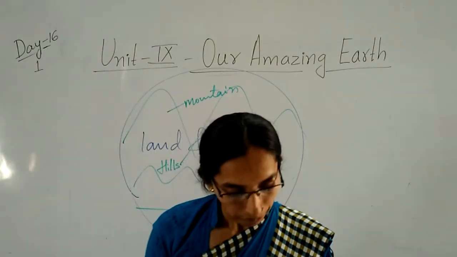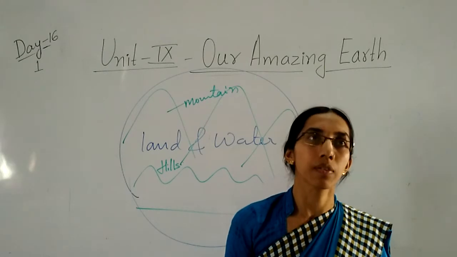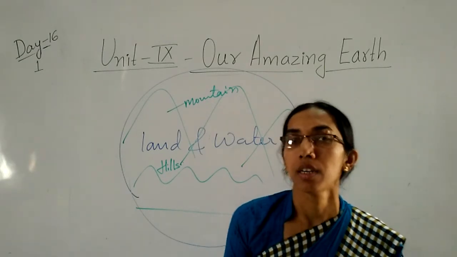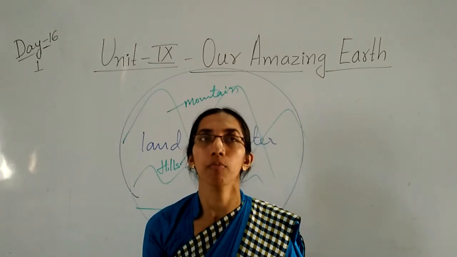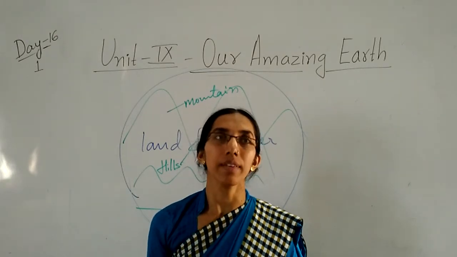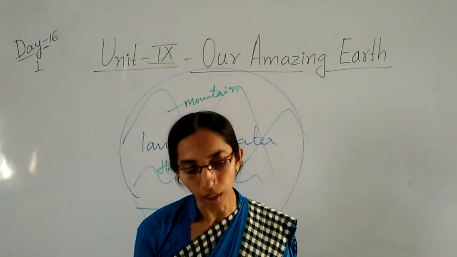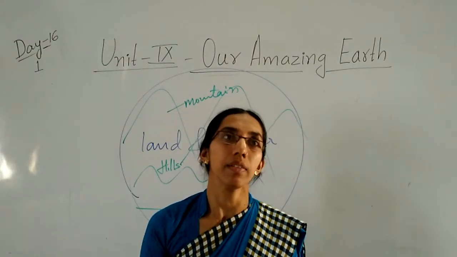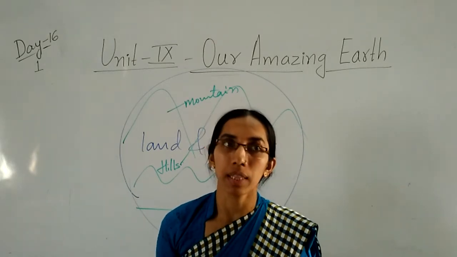Children, our earth is covered with rocks. Those rocks are not in the same shape. Some are big, some are small. Colors are also different. On this earth we can see natural things and also man-made things.